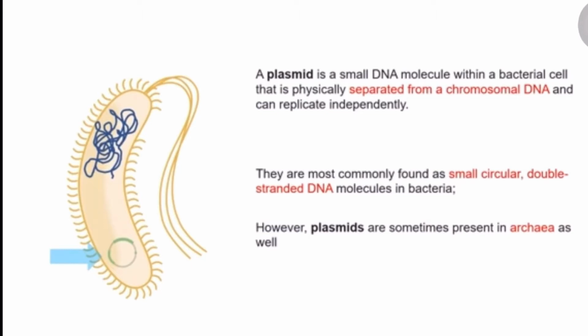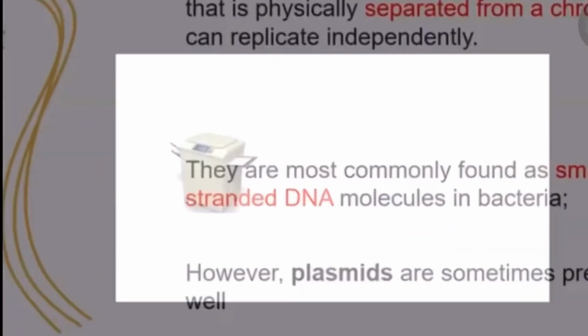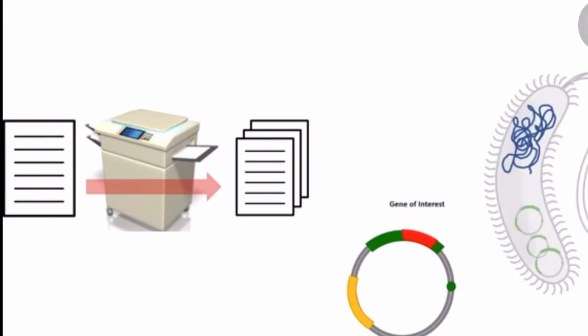How does it become an important tool? Let us see that. For example, in a Xerox machine, we give our document, select the number of copies, and we obtain as an output the number of copies we want. Same way, in genetic engineering, sometimes we want our gene of interest in more copies. You can see the red color now. So, how do we use the copy machine to copy DNA or target DNA?